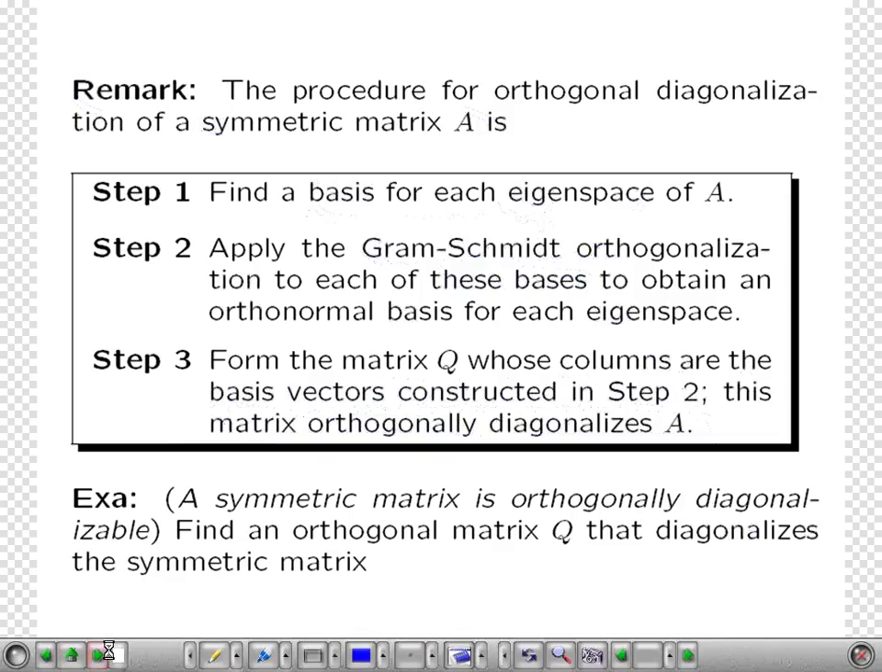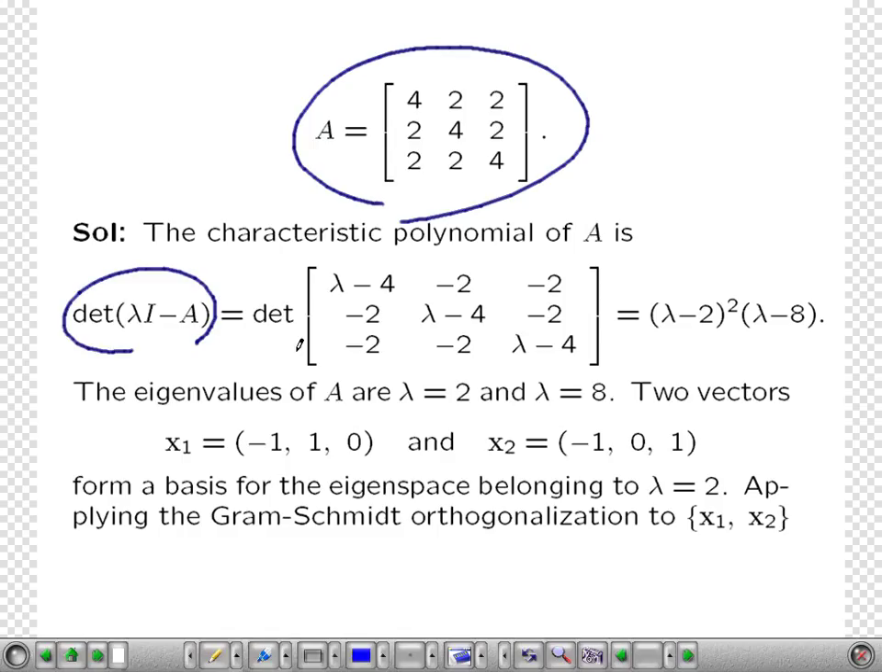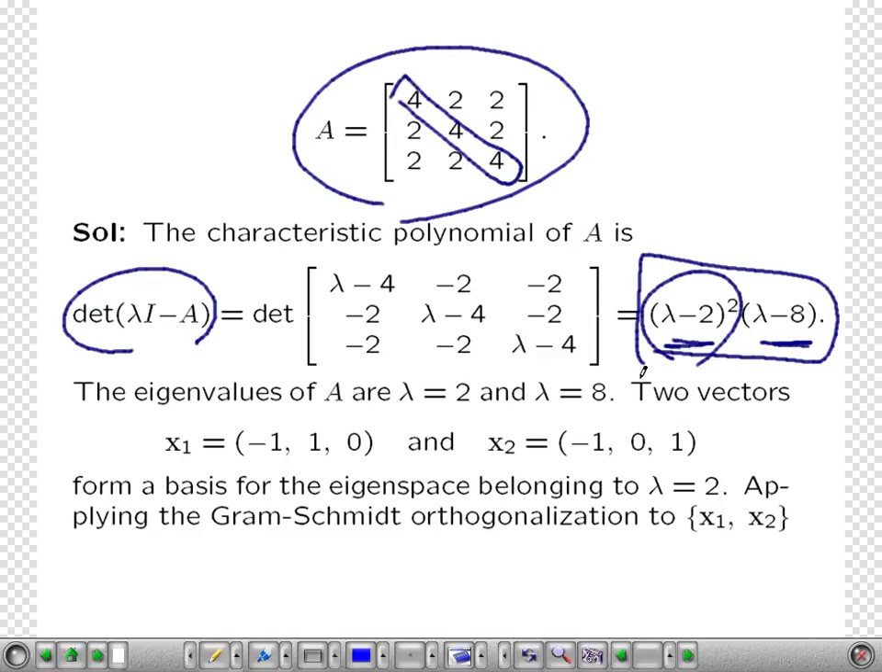Okay. Next. Suppose we have the matrix A like this. Then from this matrix we have this. This is a symmetric matrix, isn't it? A real symmetric matrix. We have 3 eigenvalues, 2, 2, and 8. Here, the important thing is that it has an eigenvalue whose algebraic multiplicity is 2.